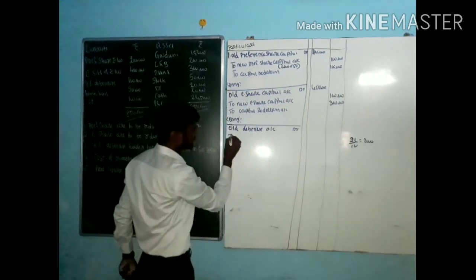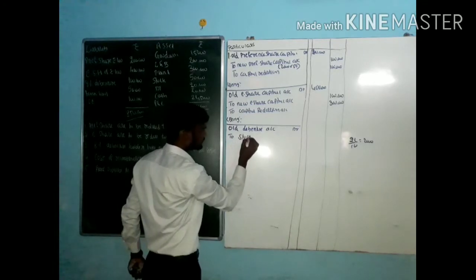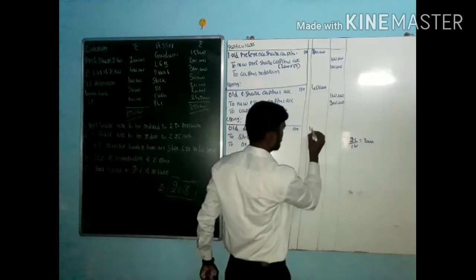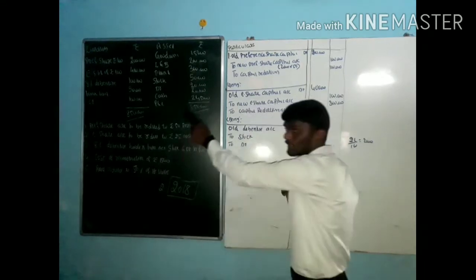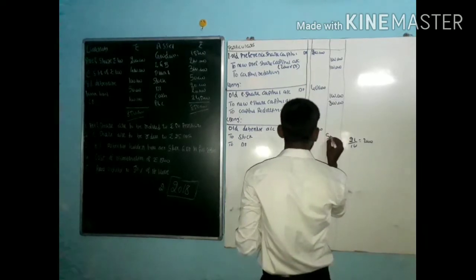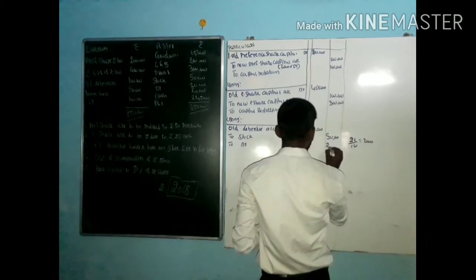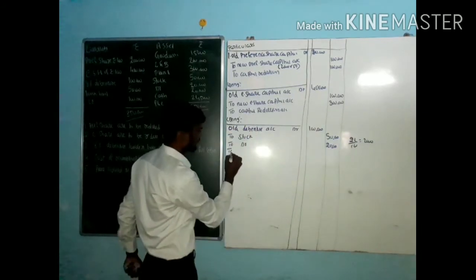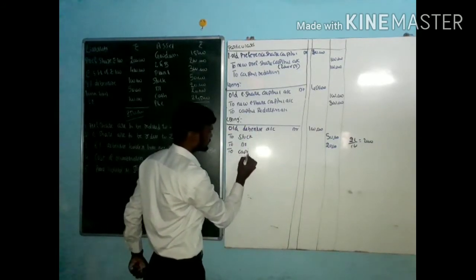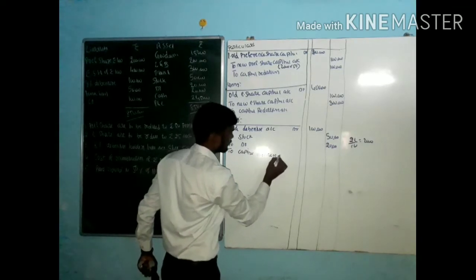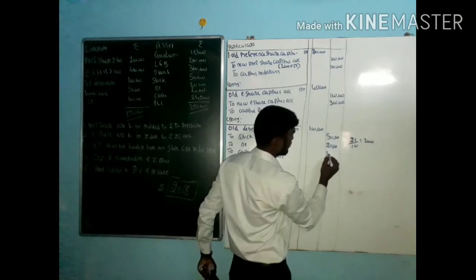For the debentures, what are we paying? We are paying stock as well as debtors. How much old debenture do we have to pay? For the debentures, we have to pay 1 lakh. But for that 1 lakh, we are paying through stock 50,000 and through debtors 20,000. How much profit? The profit will get transferred into capital reduction. That is 30,000.